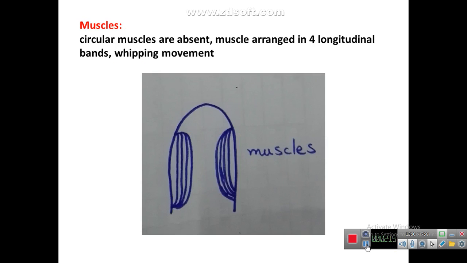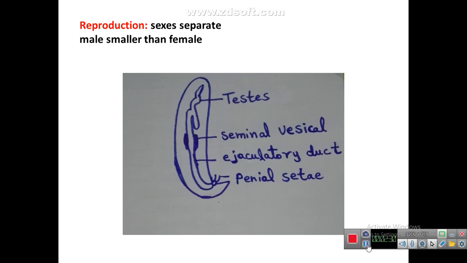Muscles: circular muscles are absent. Muscles arranged in four longitudinal bands. These are the longitudinal bands of the muscles. The type of movement present in these worms is whipping movement or the beating movement. Reproduction: sexes are separate. Males are smaller than the female.